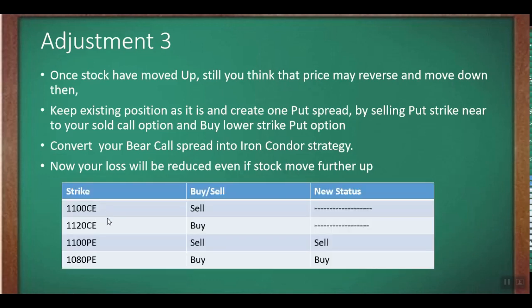So this is our initial setup. We are not going to make any changes and are keeping it as it is. What we are going to do is sell the 1100 put option and buy the 1080 put option to hedge this. In this case our payoff graph will be in profit if the stock tends to trade within a range. If the stock closes below a certain level on the downside, then we'll also get some losses, but this will be a very limited loss compared to the initial losses in the bear call spread.